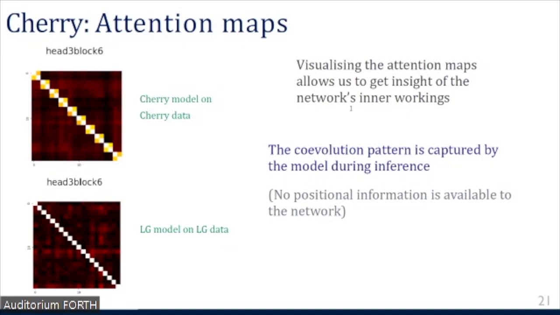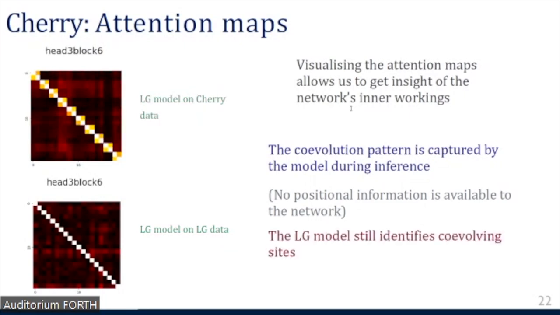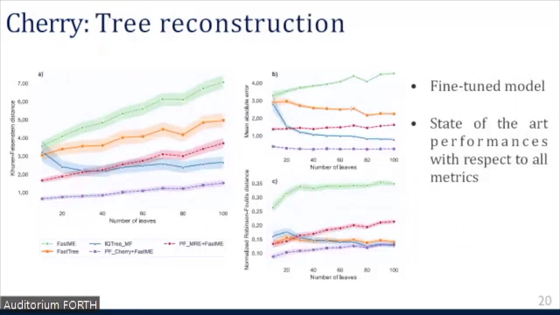One interesting thing is that the same pattern can actually be observed when we test the LG model, which has never seen coevolution in its life, on these Cherry data, which is interesting. The fact that it's still capable of identifying co-evolving sites can maybe explain why the non-fine-tuned model is still performing quite well on this data.